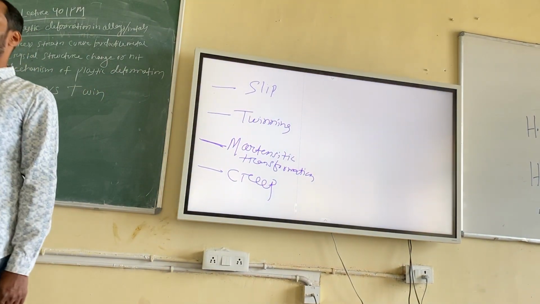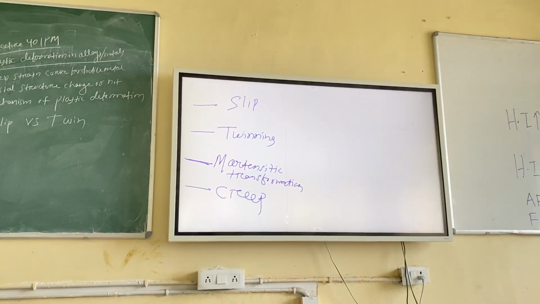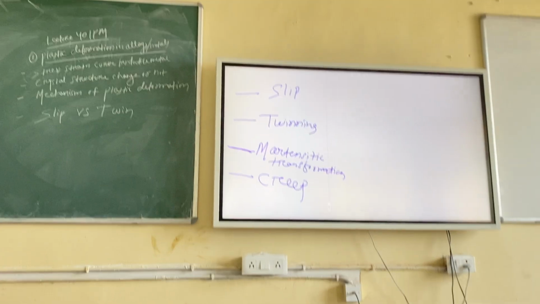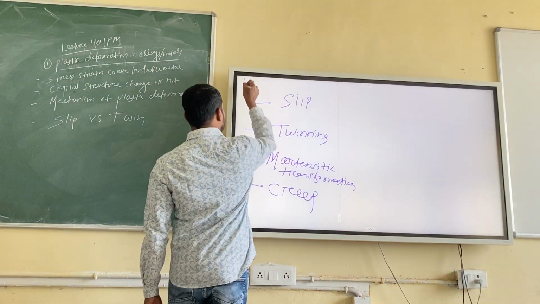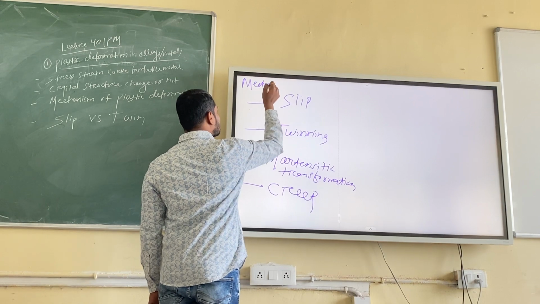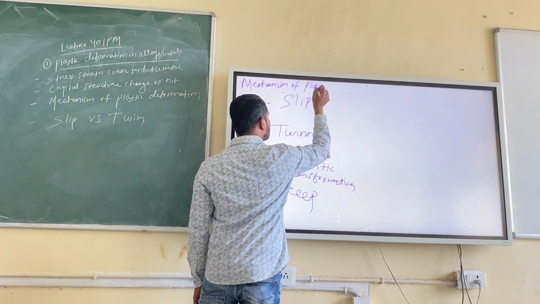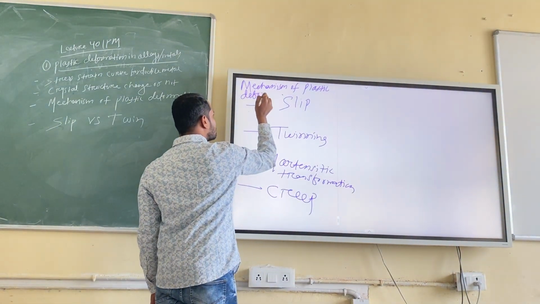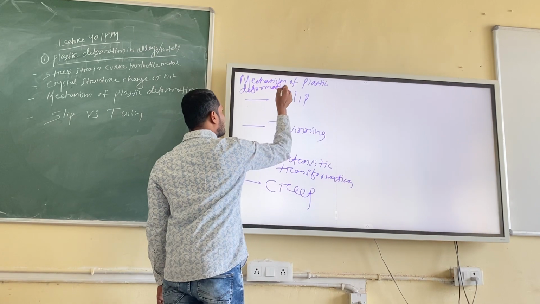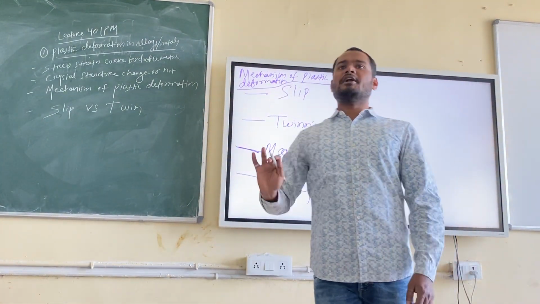So these are the 4 mechanisms by which a material can plastically deform, or you can permanently deform a material. These are mechanisms of plastic deformation, or in other words, mechanisms of permanent deformation.